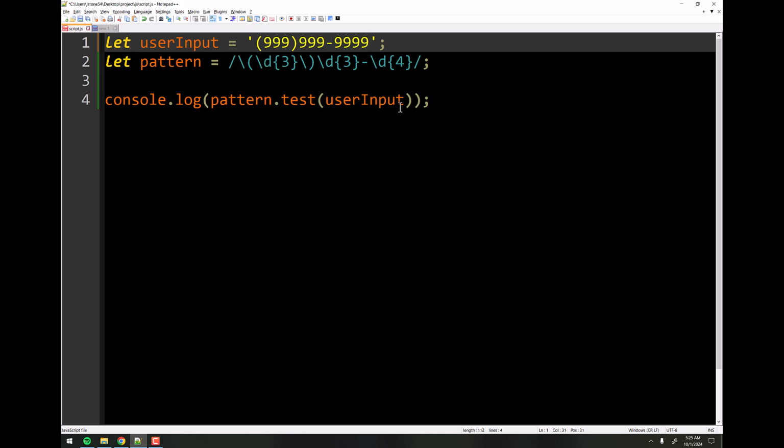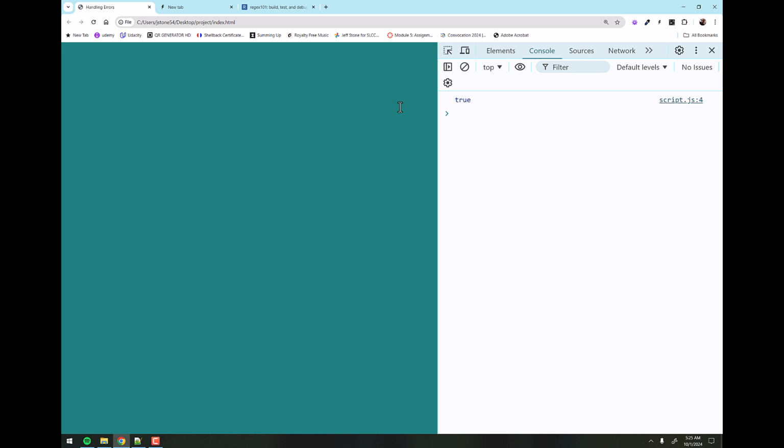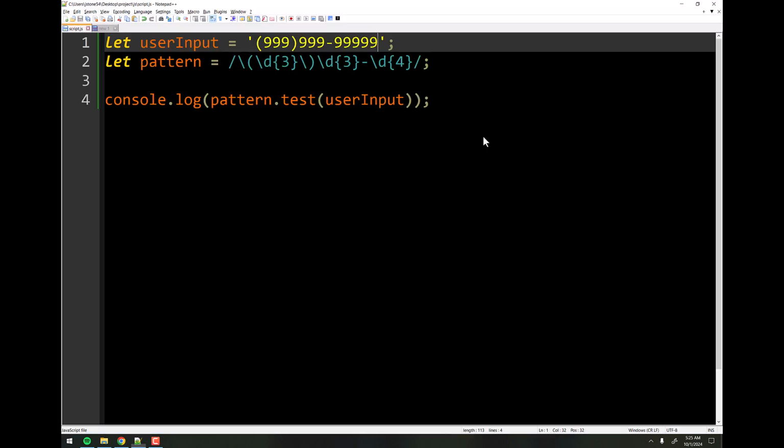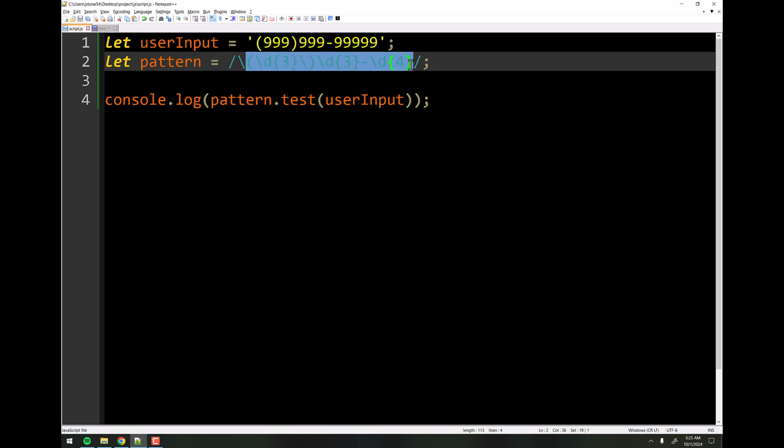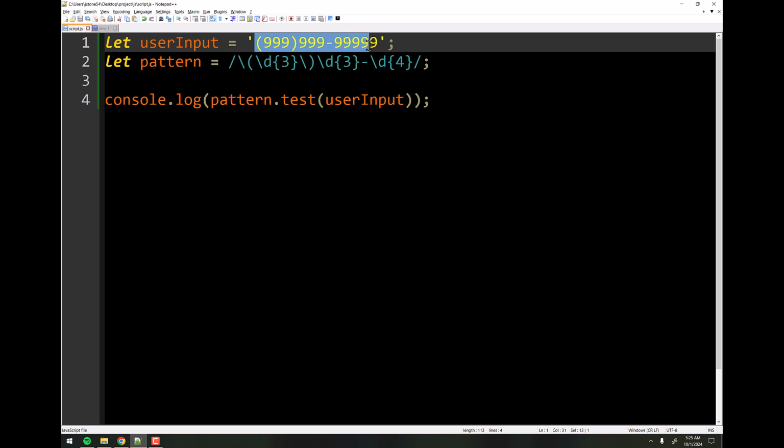What if the user entered that? I just added an extra 9 at the end there. Believe it or not, that is a pattern match. When I refresh it, it's still true. Because this pattern is found within this string.